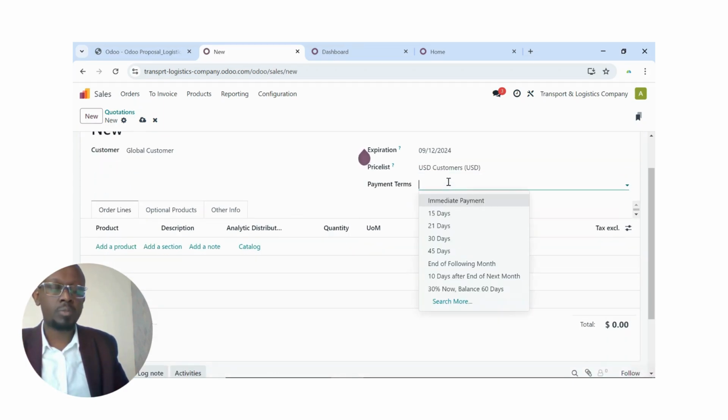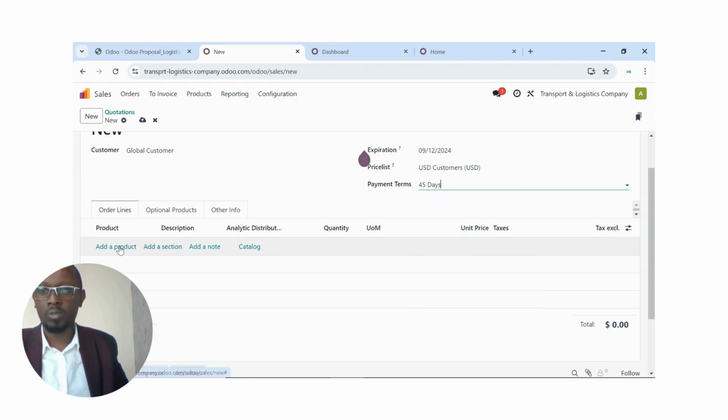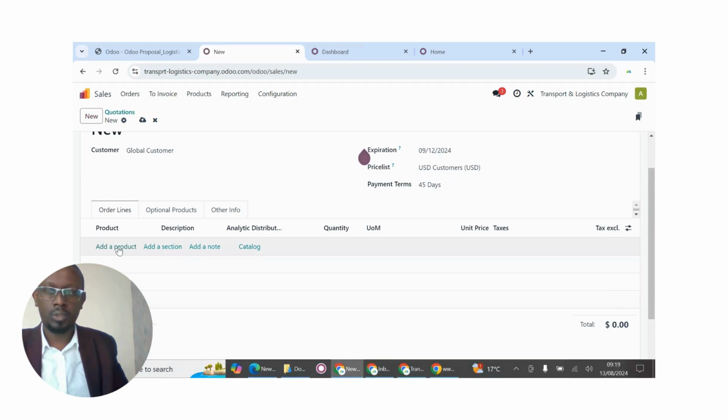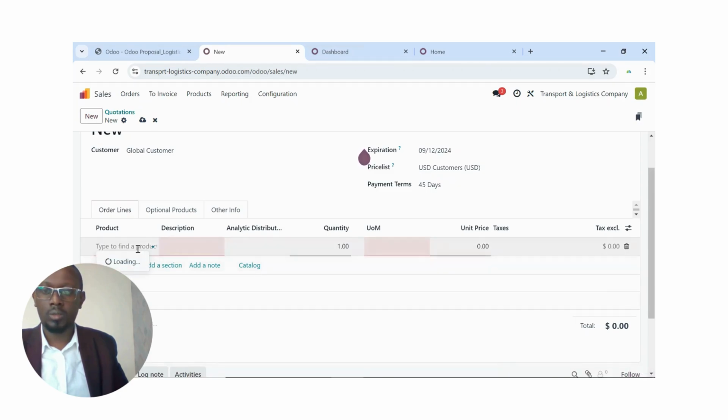Then the payment terms, you'll have agreed, of course. Maybe let me pick 45 days, for example. Then I'll come here and add the product. So the product here is what you are selling. So let me add my product there. Yeah, so maybe transport. Yeah, transport service there.